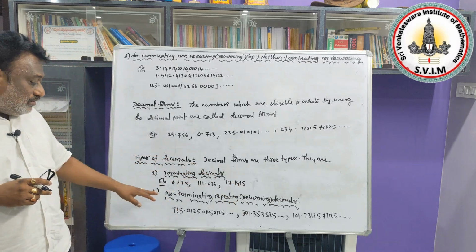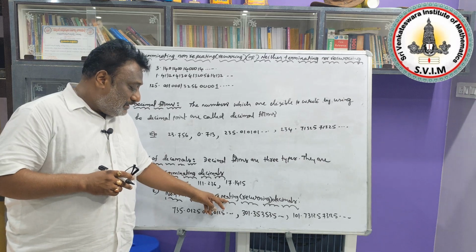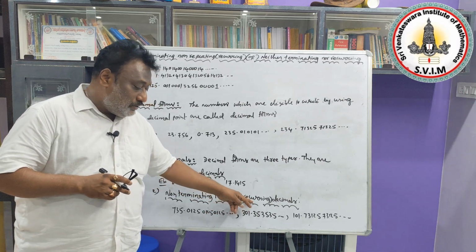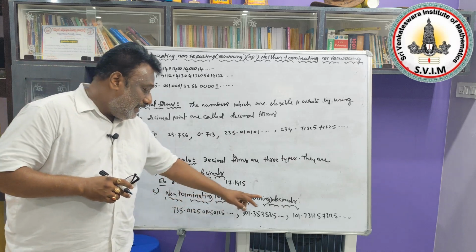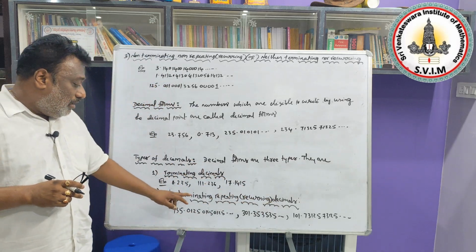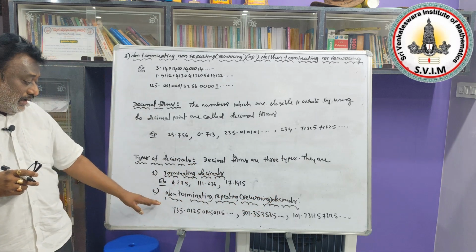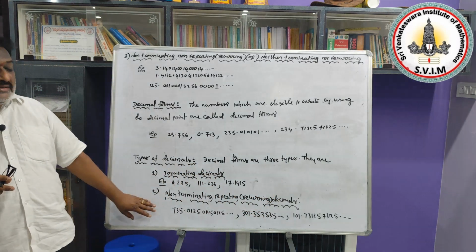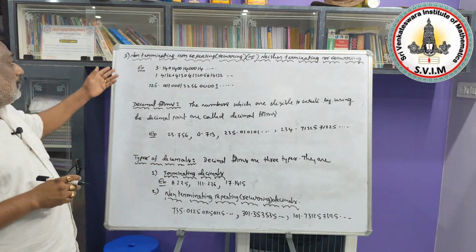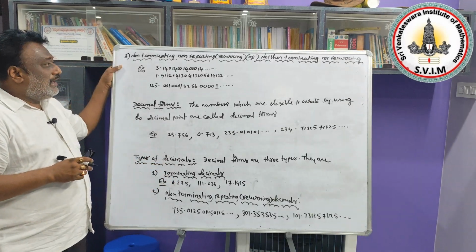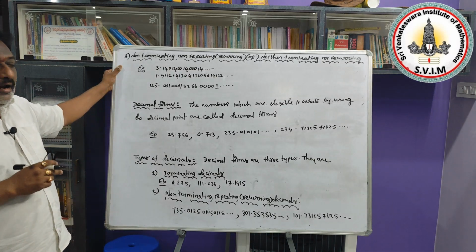The second type is non-terminating repeating, where the word repeating may also be replaced by recurring, so the name is non-terminating repeating decimals or non-terminating recurring decimals. Here I am giving some more examples for this type. Finally, one more type, non-terminating, non-repeating or recurring.